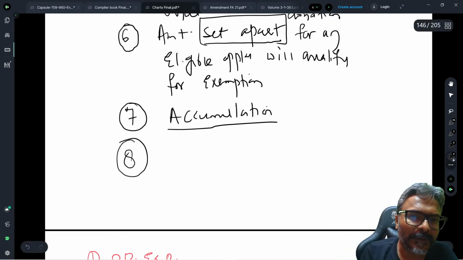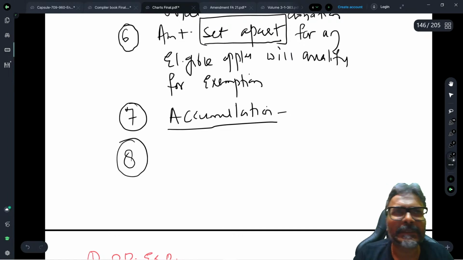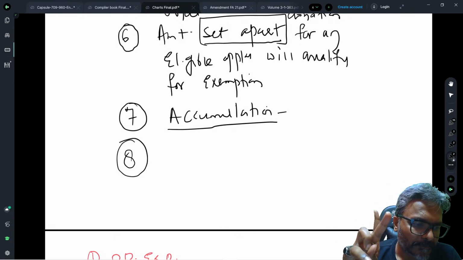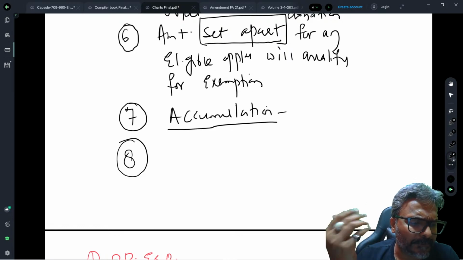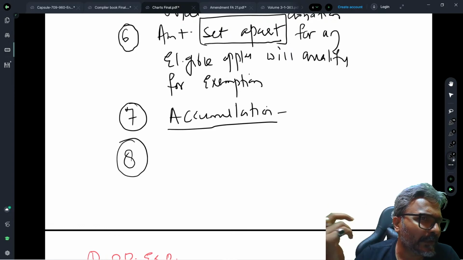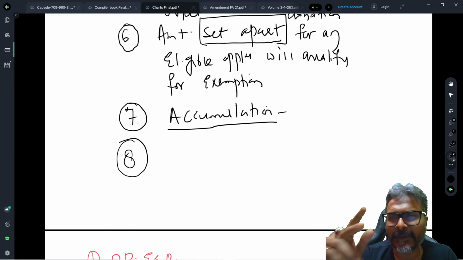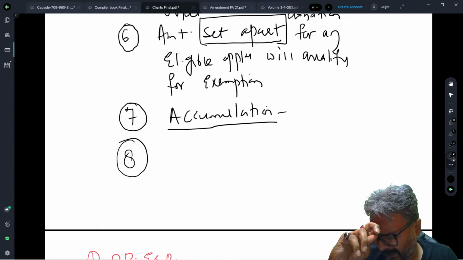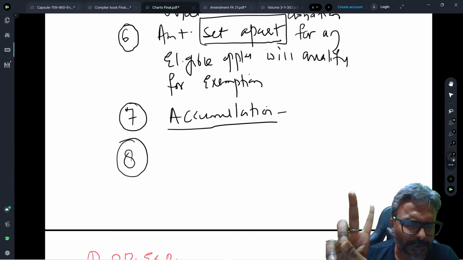Okay, one point on accumulation. Students, be careful, two questions. If you have claimed an exemption, where is the question of claiming a depreciation out of that? So be careful of this criteria. Two quick questions, students.